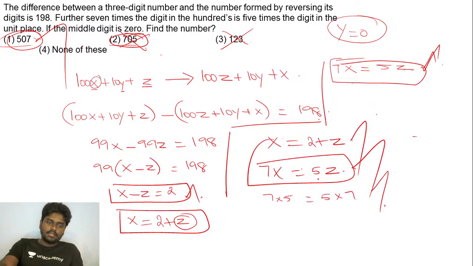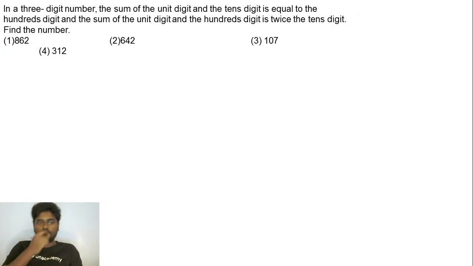Perfectly balanced, right? So if that is the case, then this has to be option 1, 5, 7, right? We'll go for the next question, guys.